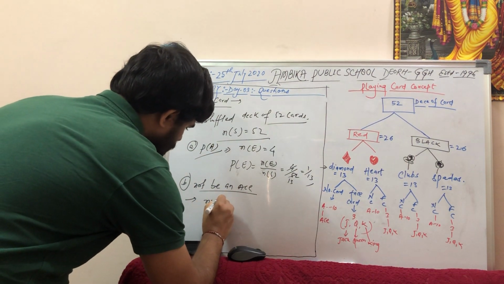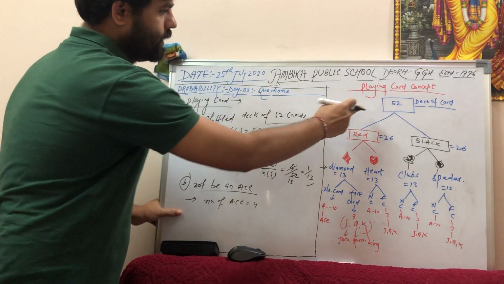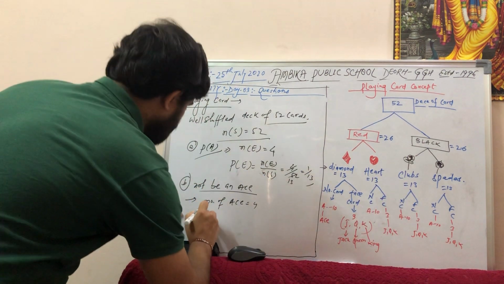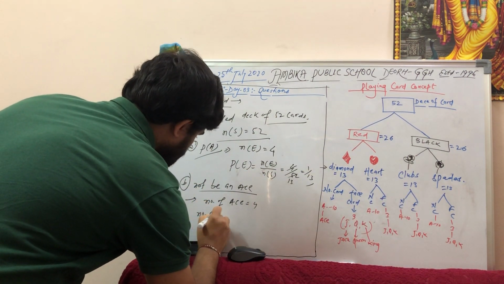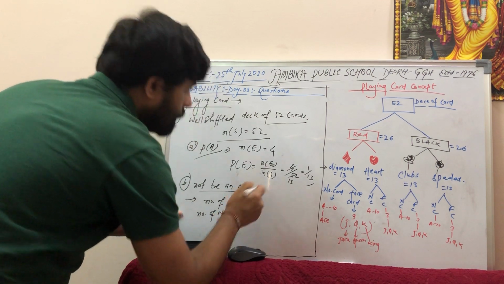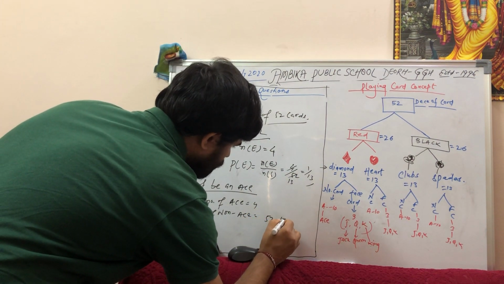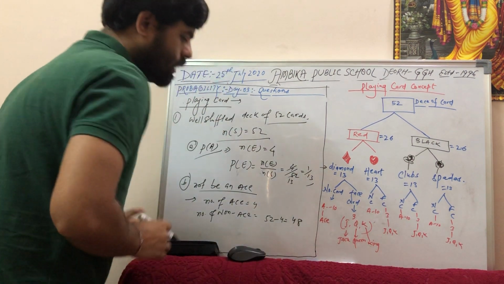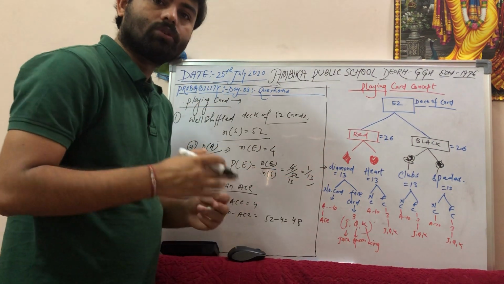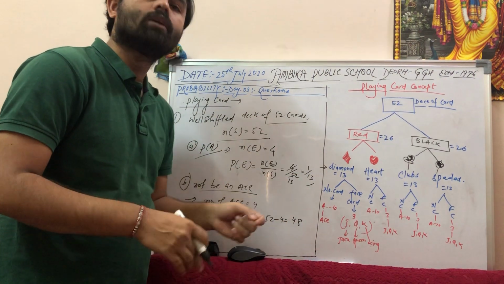Number of Aces equals what? 4, right? In the deck, number of Aces equals 1, 2, 3, 4. So number of non-Aces equals 52 is the total cards, 4 is Aces, so 52 minus 4 equals 48, right? So out of 52, 48 cards are not an Ace. 4 cards are Aces, the rest 48 cards are something else.